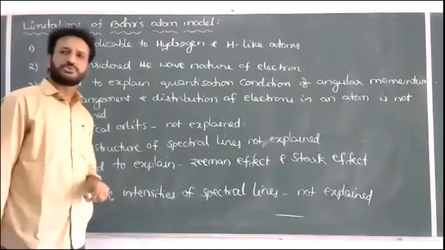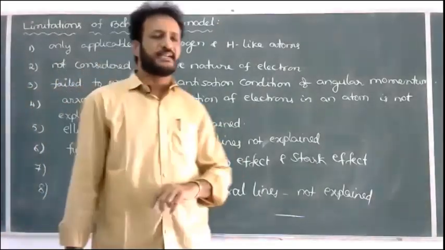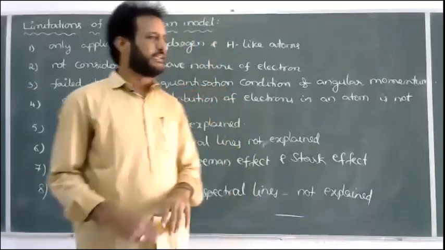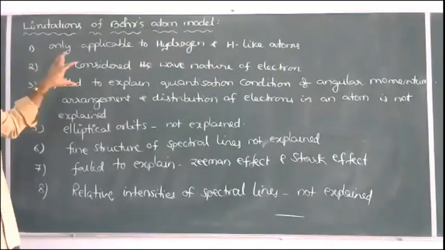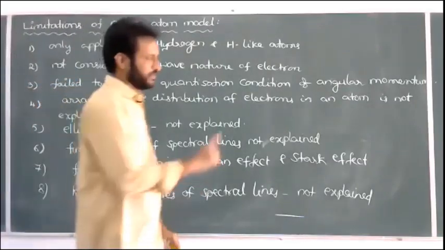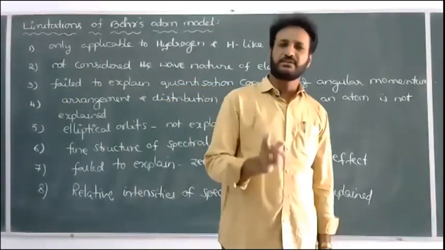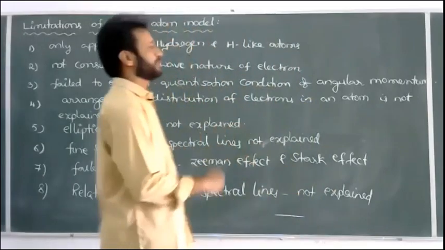If a 2 marks question is asked, there is no need to write all the points. At least write 2 points, that's important. If 3 marks are asked, write 3 points only. It is not a 5 marks question, so generally only 2 or 3 points will be asked. So that covers Bohr's postulates and also the drawbacks or limitations of Bohr's model.